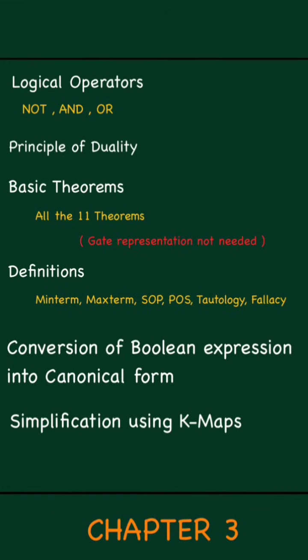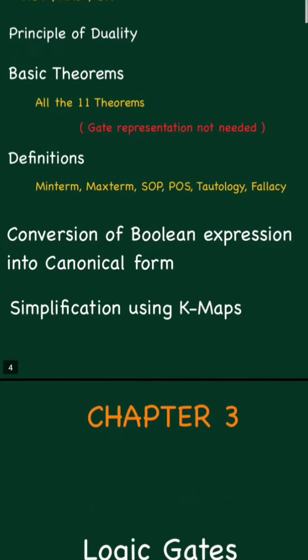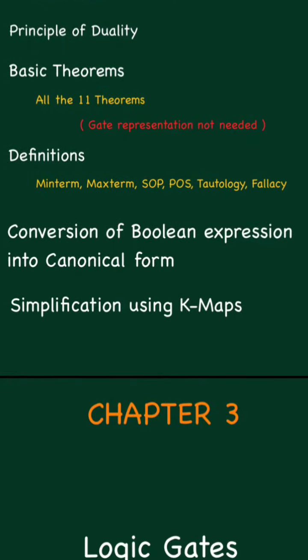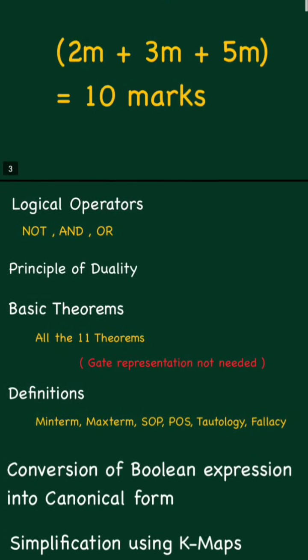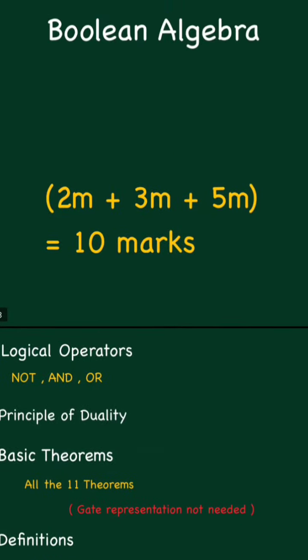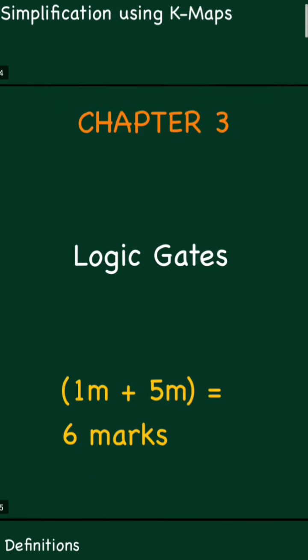And here conversion of Boolean expression into canonical form, and simplification using K maps. A K map question for 5 marks will come, so be prepared for that. So this is all regarding Boolean algebra, that is chapter 2.